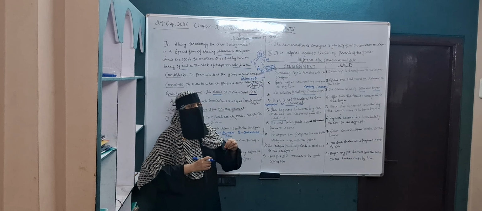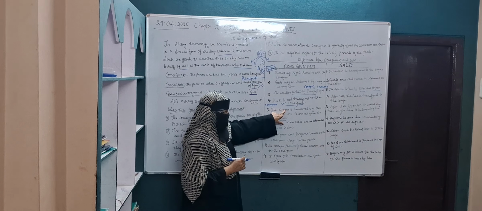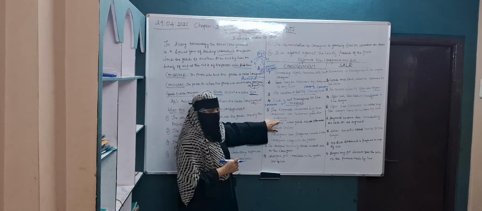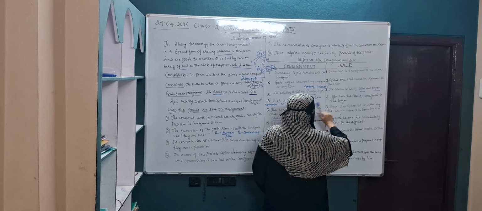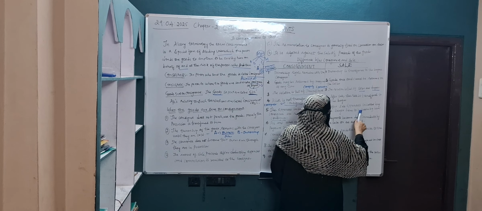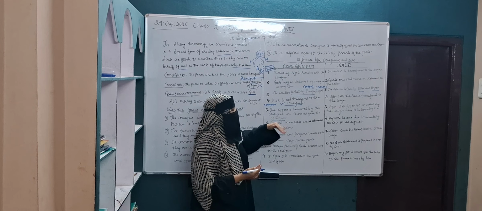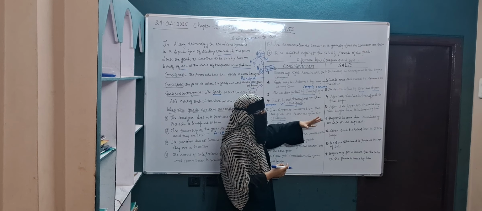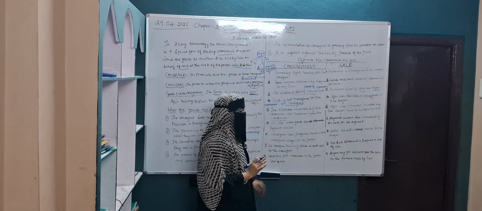After the sale, expenses incurred by the buyer have to be borne by him. If any defect is there, I have to bear it. I can't go and replace it.